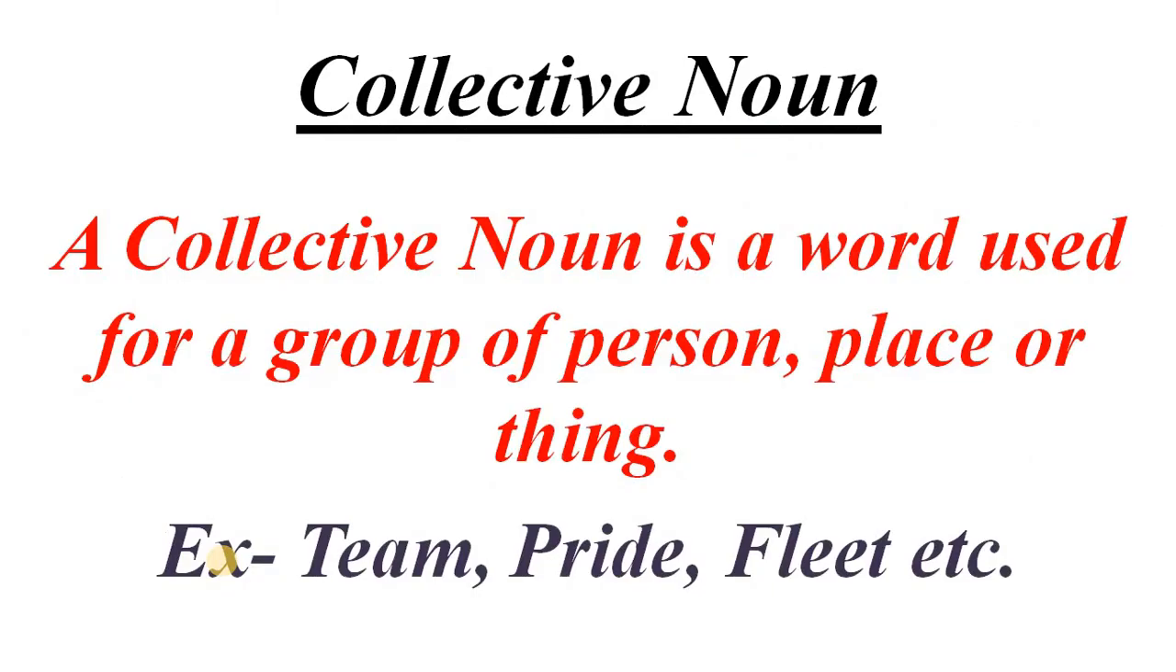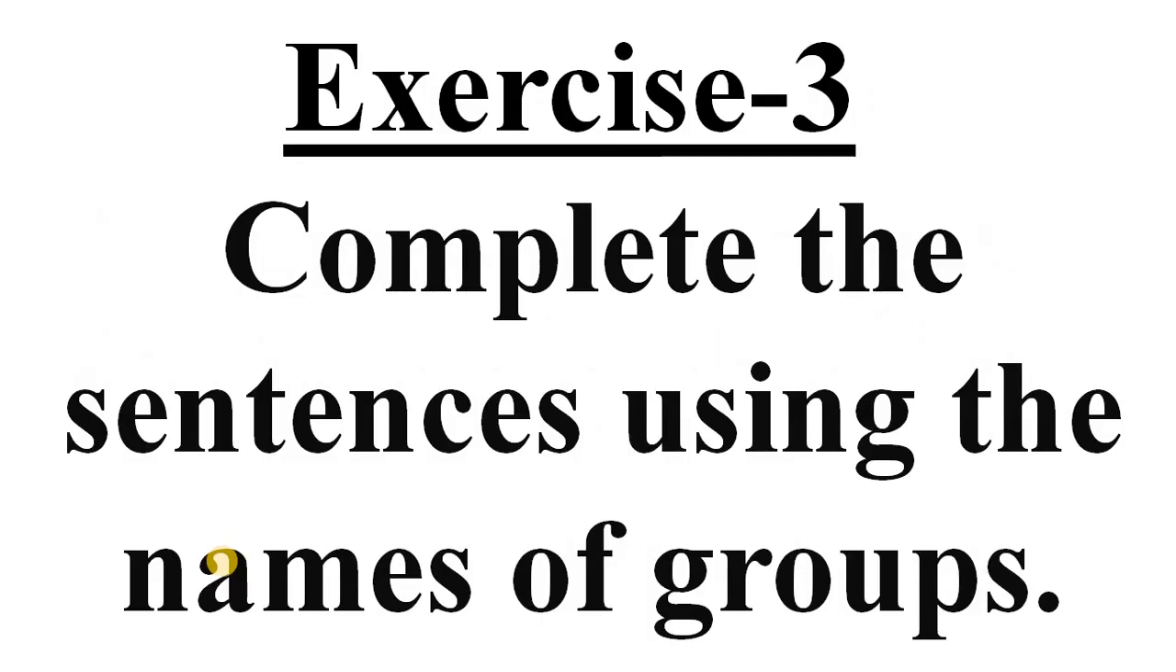The next noun is collective noun. A collective noun is a word used for a group of person, place or thing. For example, team, pride or fleet. Do you know what is team? A group of players is a team. What is pride? A group of lions is pride. And what is fleet? A group of ships is fleet. So, let's move to exercise to understand collective noun properly.